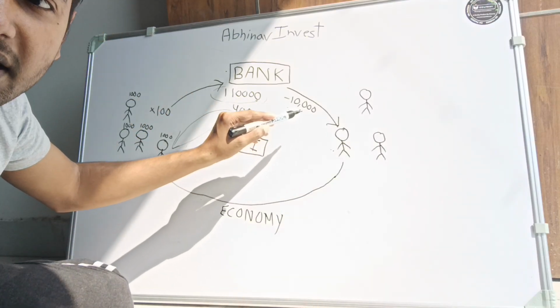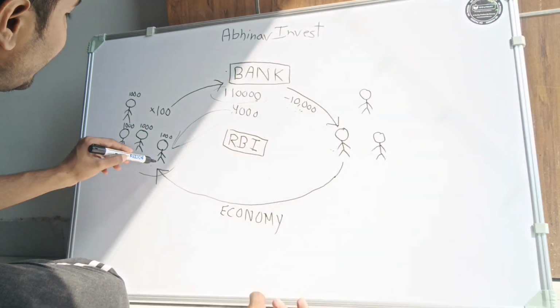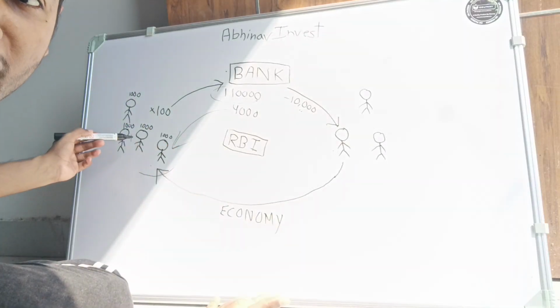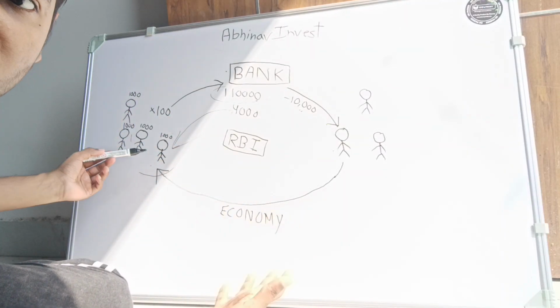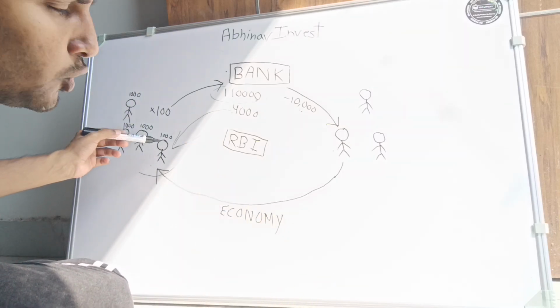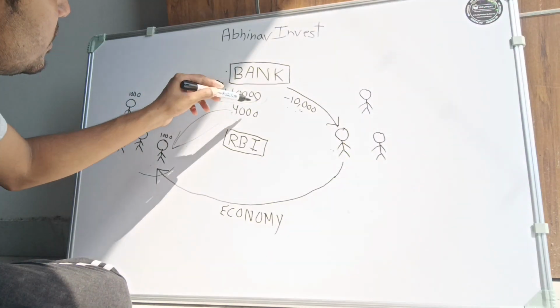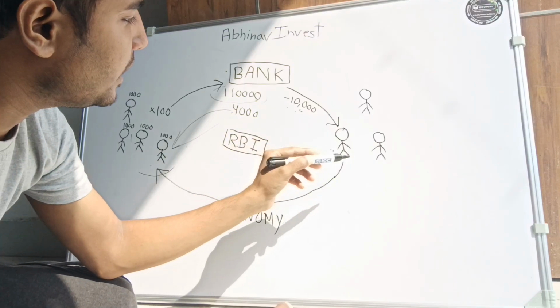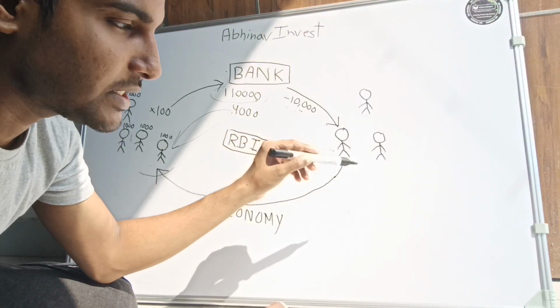This initial money was sent back to economy because the farmer spent that money, and that money came back as salary of employees, as salary of people, as salary of companies, as profit of companies, and those people, those companies, all of those deposited that money back to the bank. So that means 1,10,000.